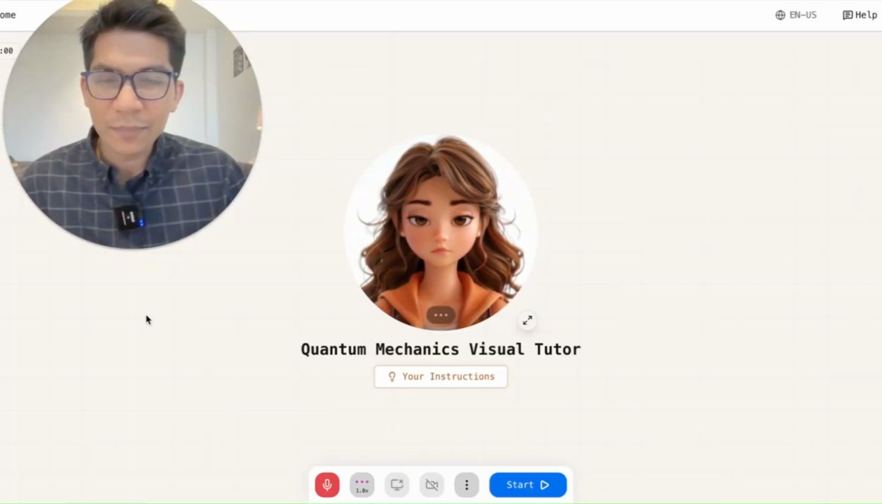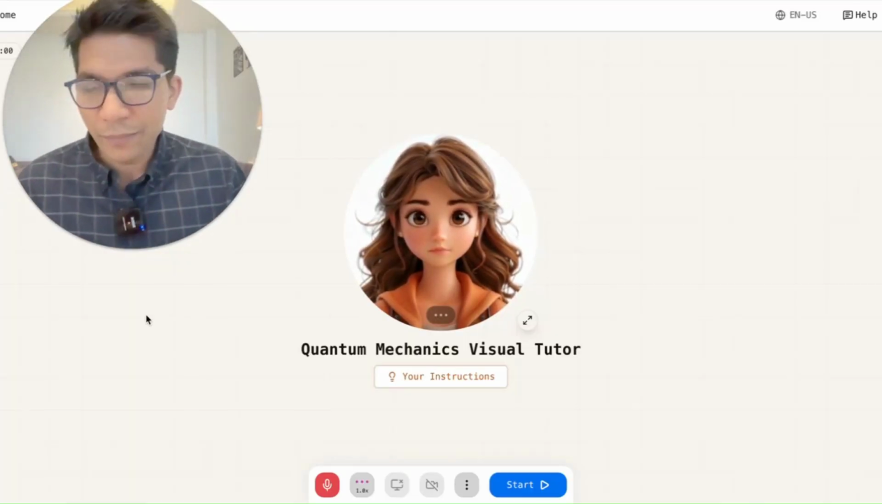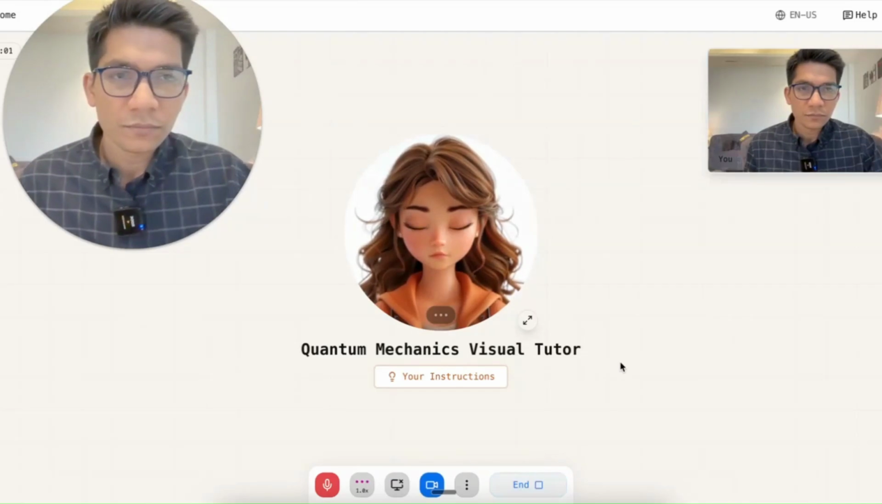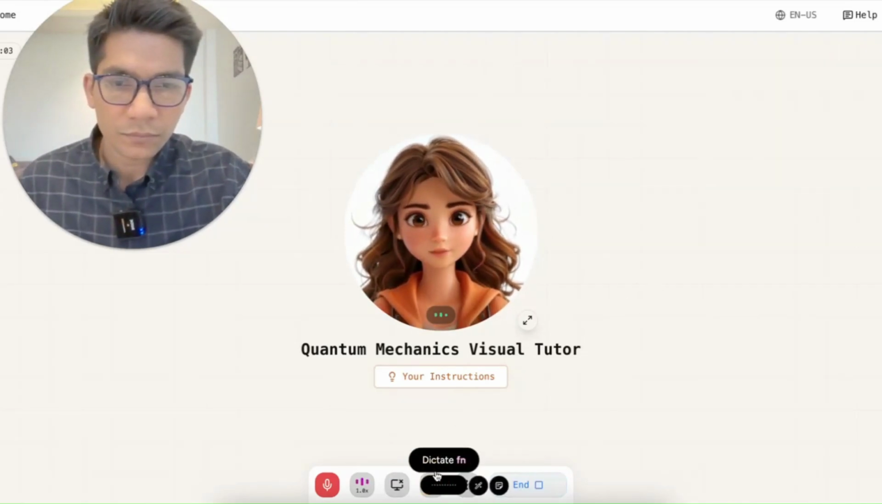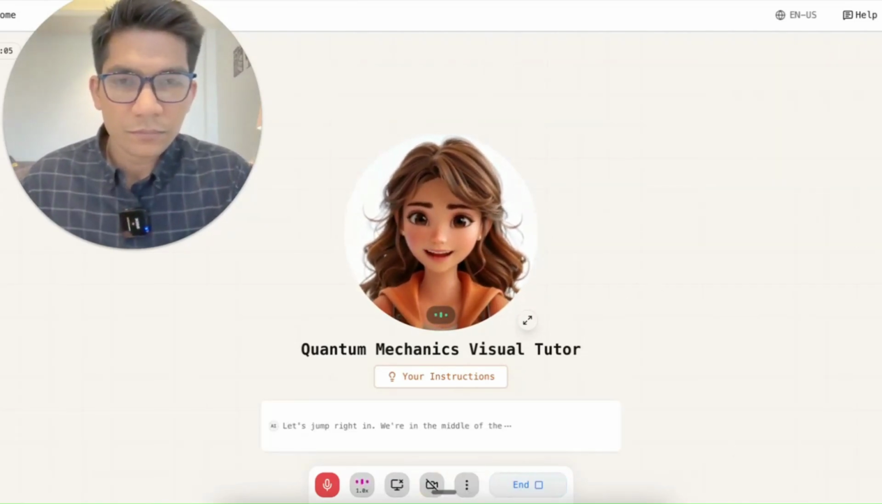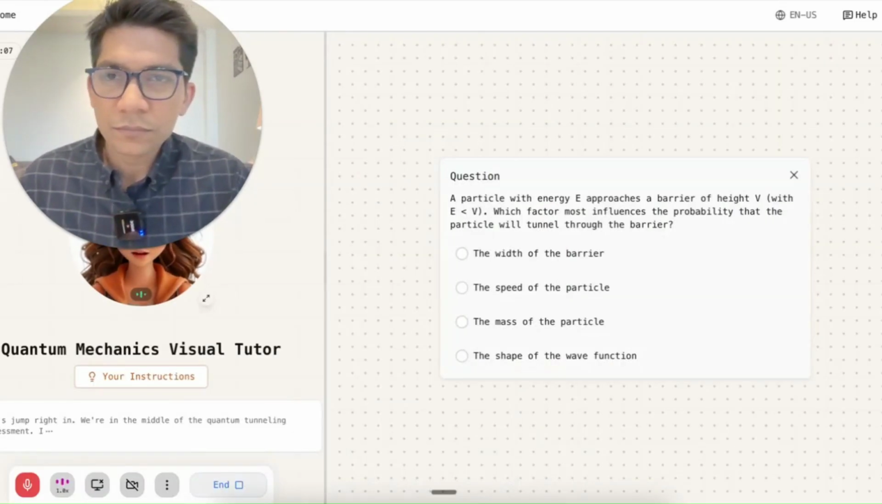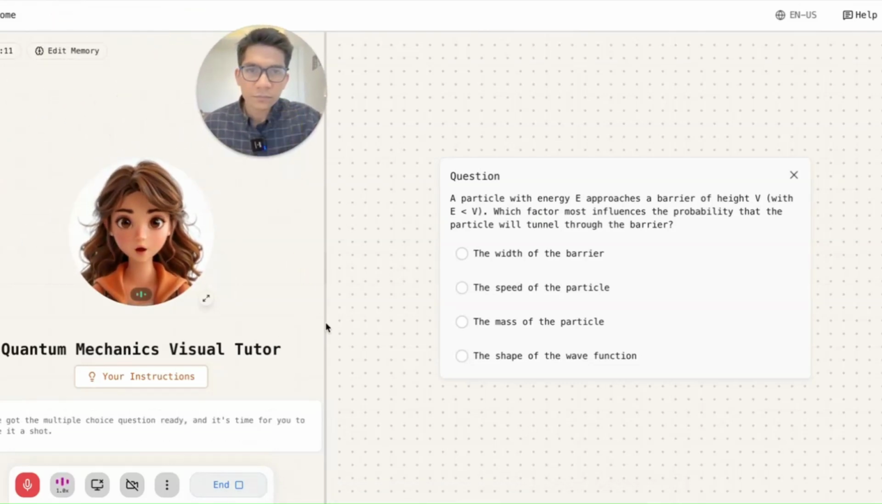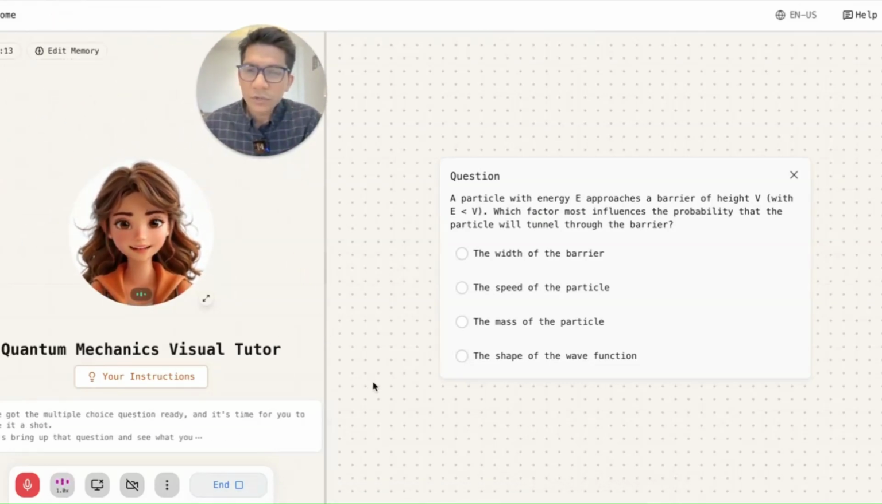So here is an example of an agent which teaches quantum mechanics, and you will see how it uses different tools to convey its points. All right, let's jump right in. We're in the middle of the quantum tunneling assessment. I've got the multiple choice question ready, and it's time for you to give it a shot. Let's bring up that question and see what you think. Take your time and think it through.